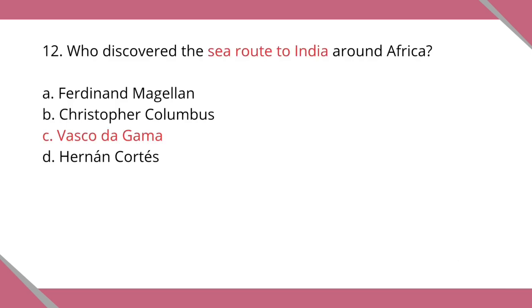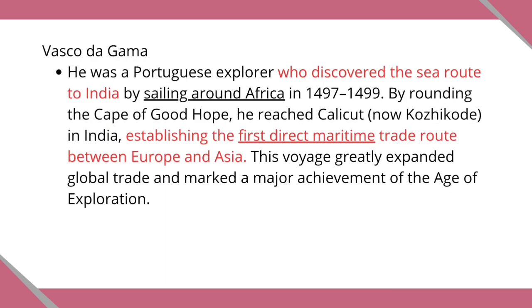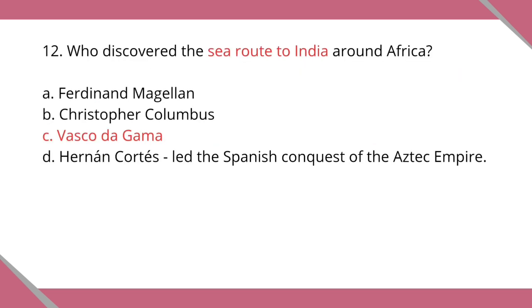The correct answer is letter C, Vasco da Gama. He was a Portuguese explorer who discovered the sea route to India by sailing around Africa in the years 1497 to 1499. By rounding the Cape of Good Hope, he reached Calicut, now Kozhikode, in India, establishing the first direct maritime trade route between Europe and Asia. This voyage greatly expanded global trade and marked a major achievement of the age of exploration.